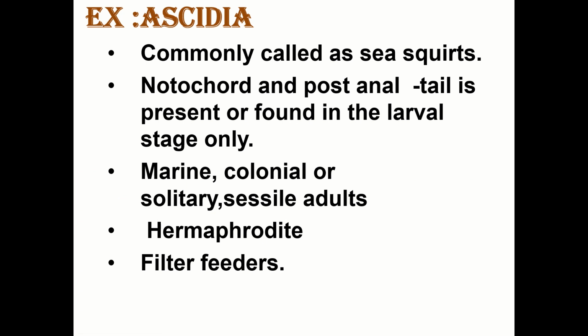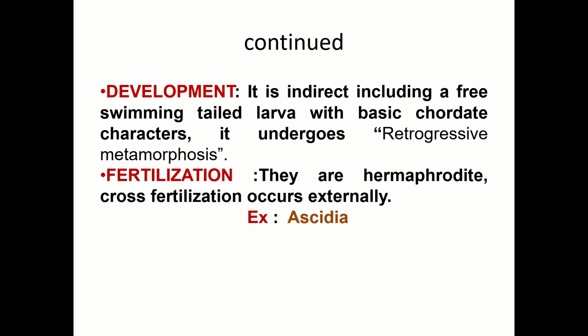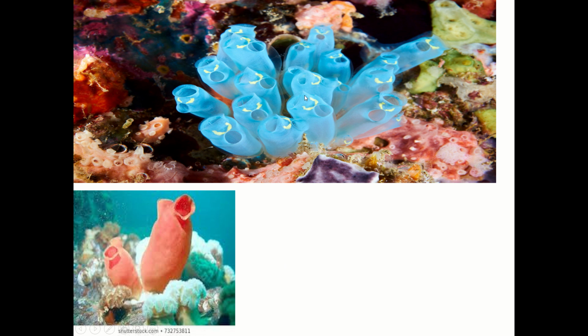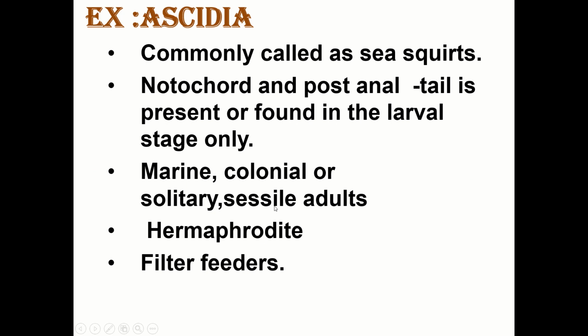Notochord and post-anal tail are found in the larval stage only. They are marine, colonial or solitary, and sessile adults. The larva is free living, the adult becomes sedentary. They are all attached to the substratum. These are the adults, whereas the larva is free swimming. Hardly 8 to 9 hours the larva will be swimming freely. After that it gets attached to the substratum, so the adults become sessile.